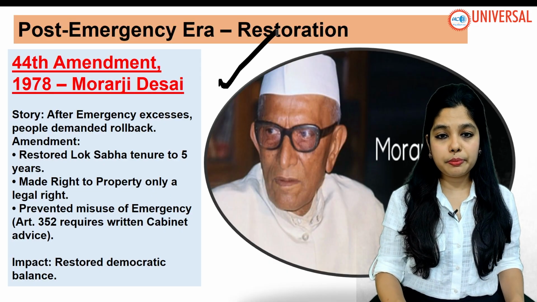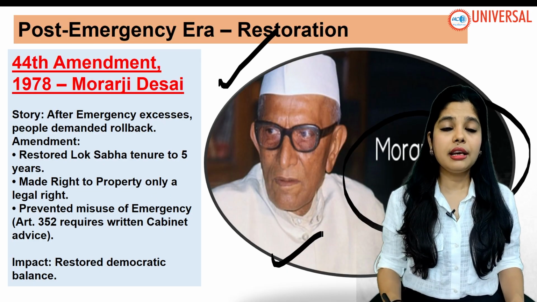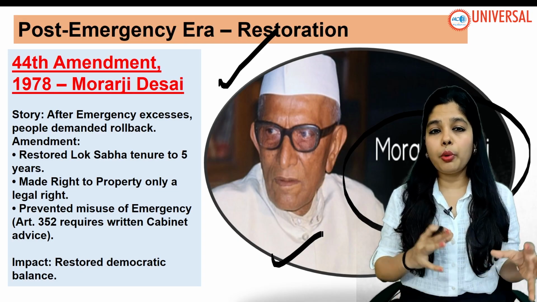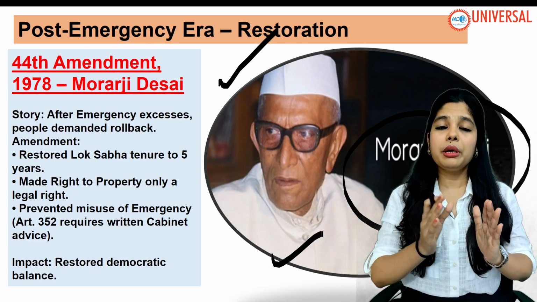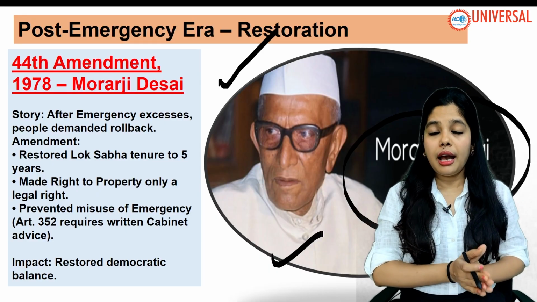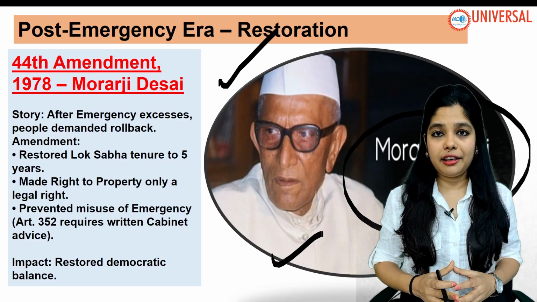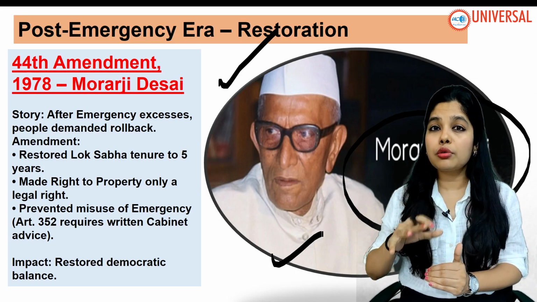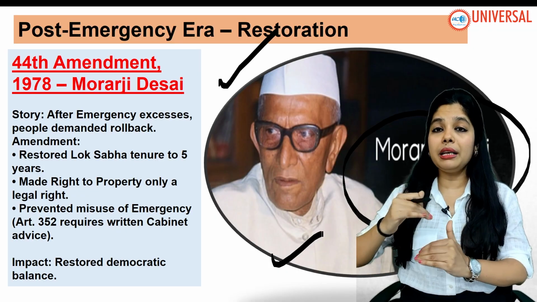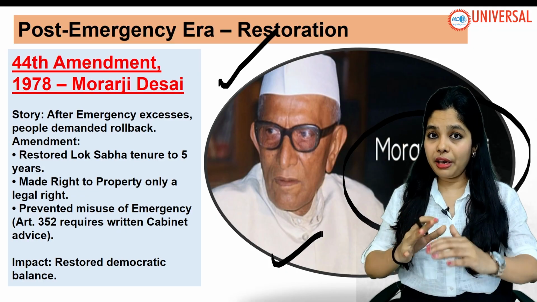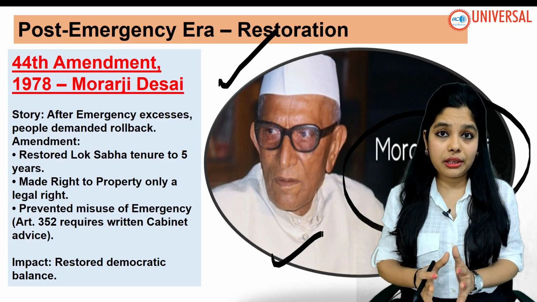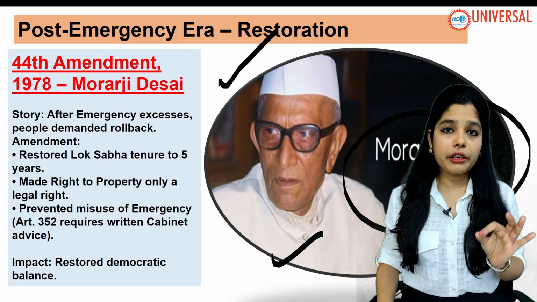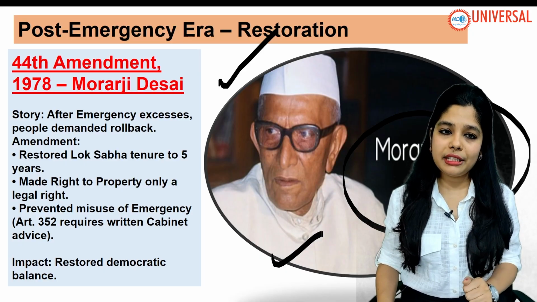Under respected Morarji Desai, it was the 44th Amendment Act, and a lot of restoration post-emergency era happened because we have seen a lot of disruption during the Indira Gandhi era. A lot of centralization, a lot of ways in which the judiciary was not given respect, and parliament was given supremacy. So here in the 44th Amendment of 1978, what do we see?